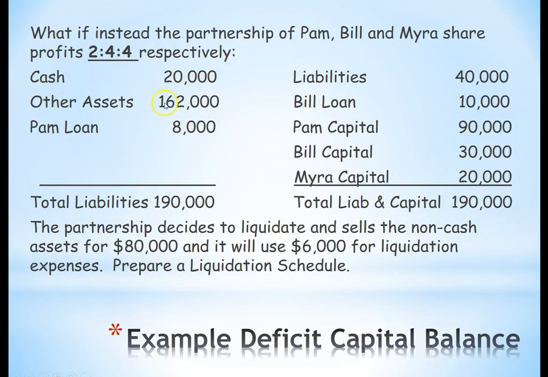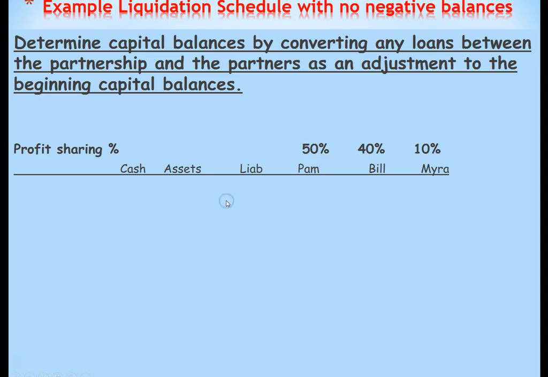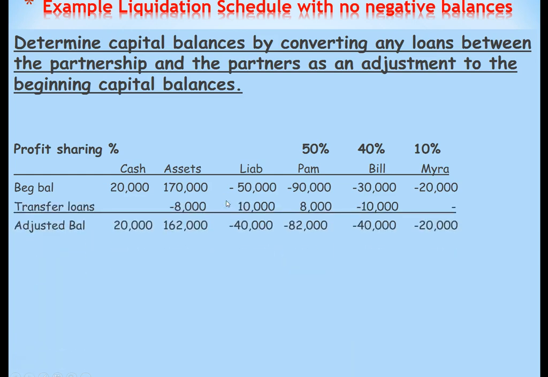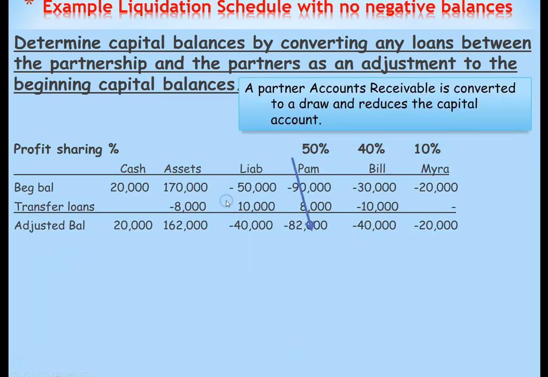Now let's take a look at one more example. In this case, the profit is 20/40/40. We have, again, they're going to sell off their assets. We have loans between the partners and the partnership, and we have liquidation expenses of $6,000. So again, first, we have to eliminate the loans. It's very important that we do that.